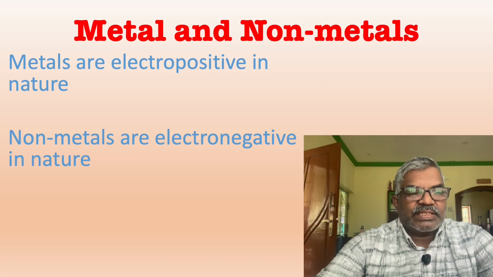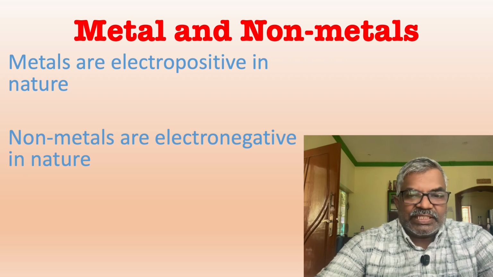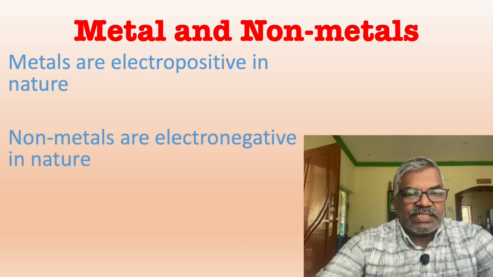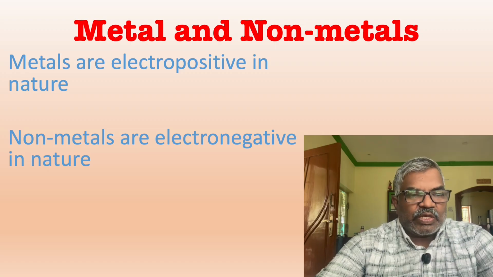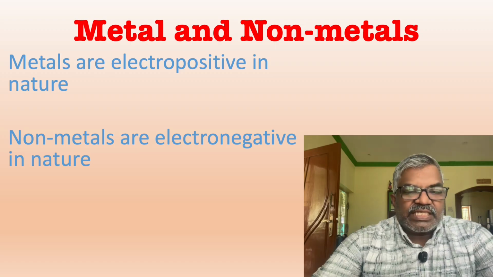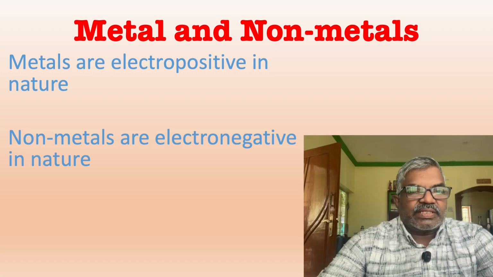And non-metals are electronegative in nature, that means the elements which can gain electrons to become negative ions, that is why it is known as electronegativity. Electropositivity and electronegativity is the property which differentiates metals and non-metals.